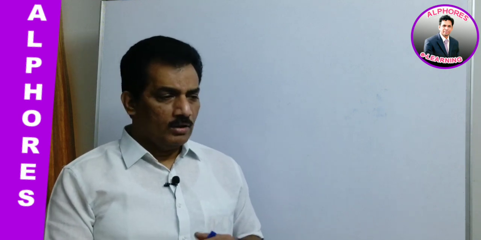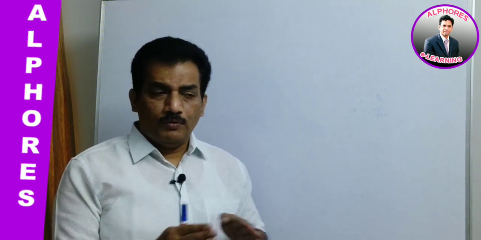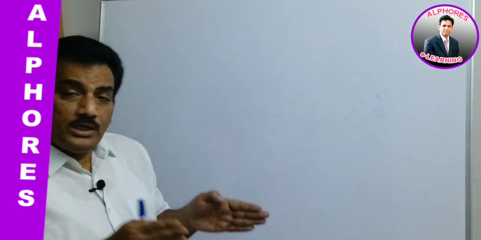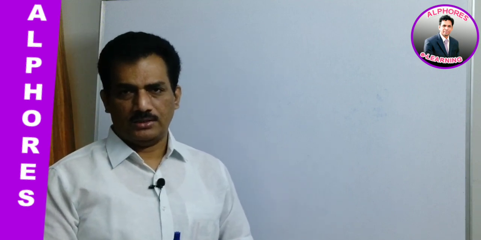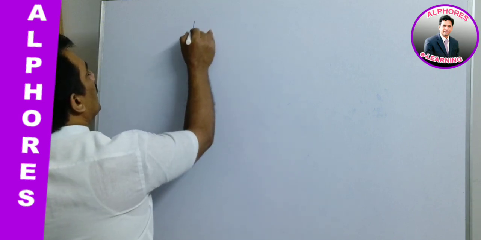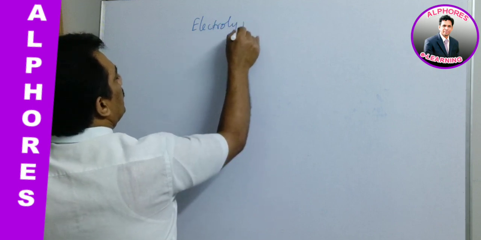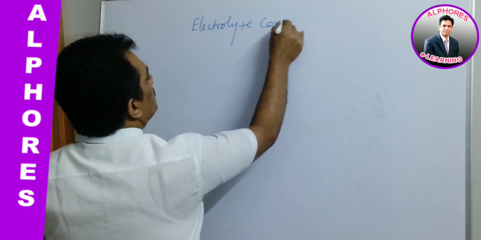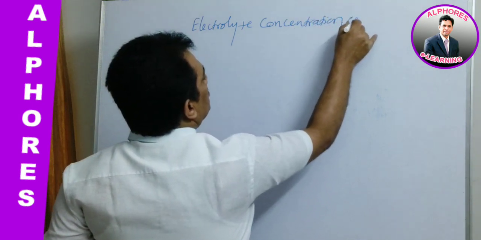Clear? Now we have to move into the next part, maintaining a difference in the concentration of the electrolyte. When the concentration of the electrode is the same but the electrolyte concentration is different, we get the electrolyte concentration cell.